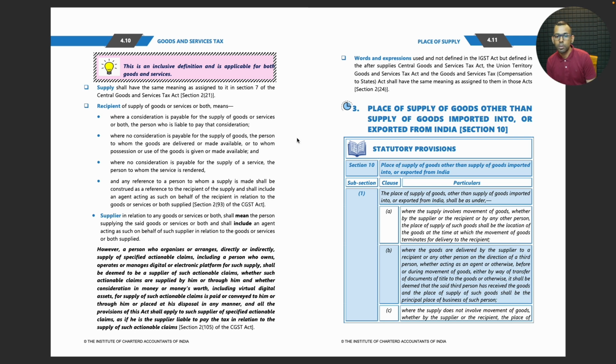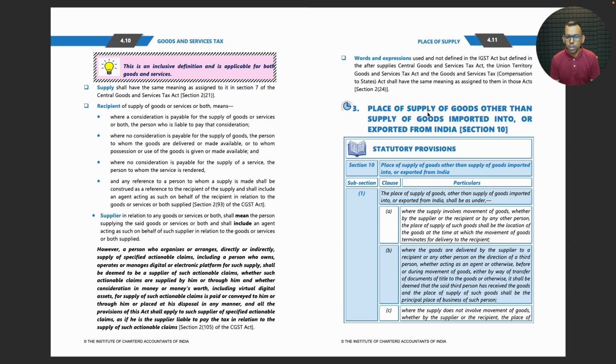Words and expressions used and not defined in the IGST Act but defined in the CGST Act, the UTGST Act, and the GST Compensation to States Act shall have the same meanings as assigned to them in those acts.